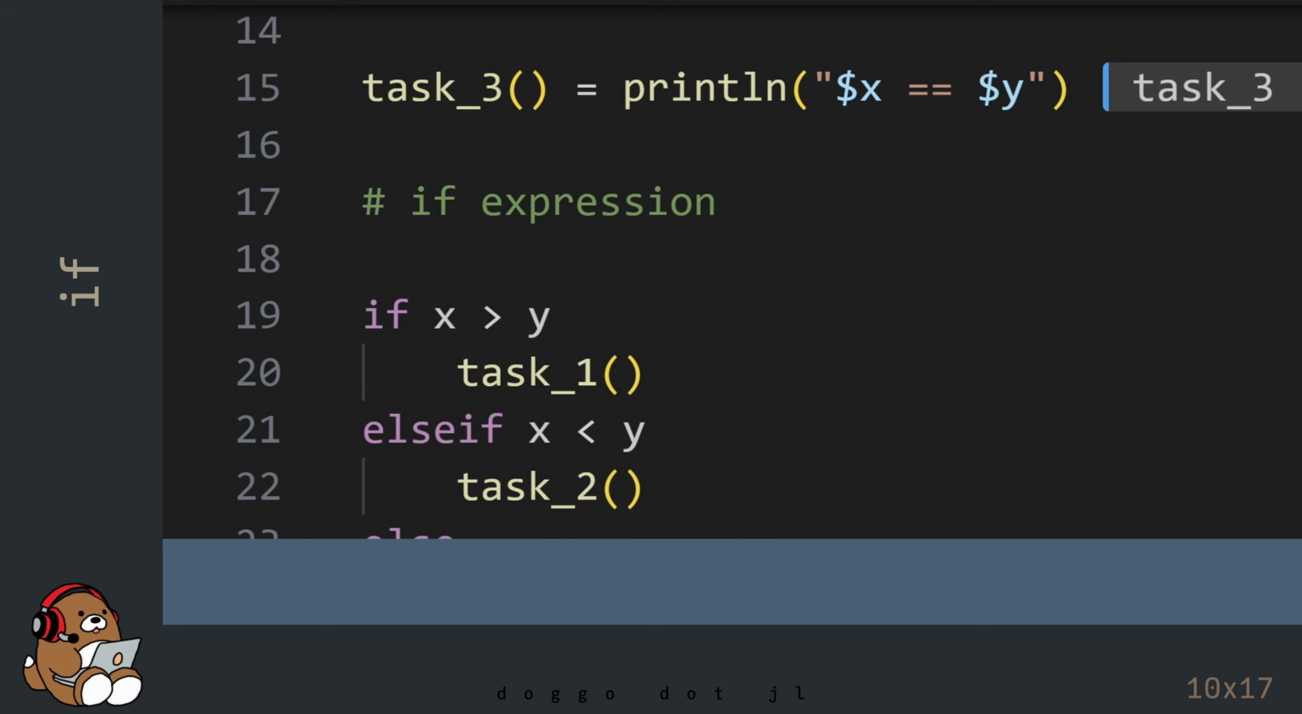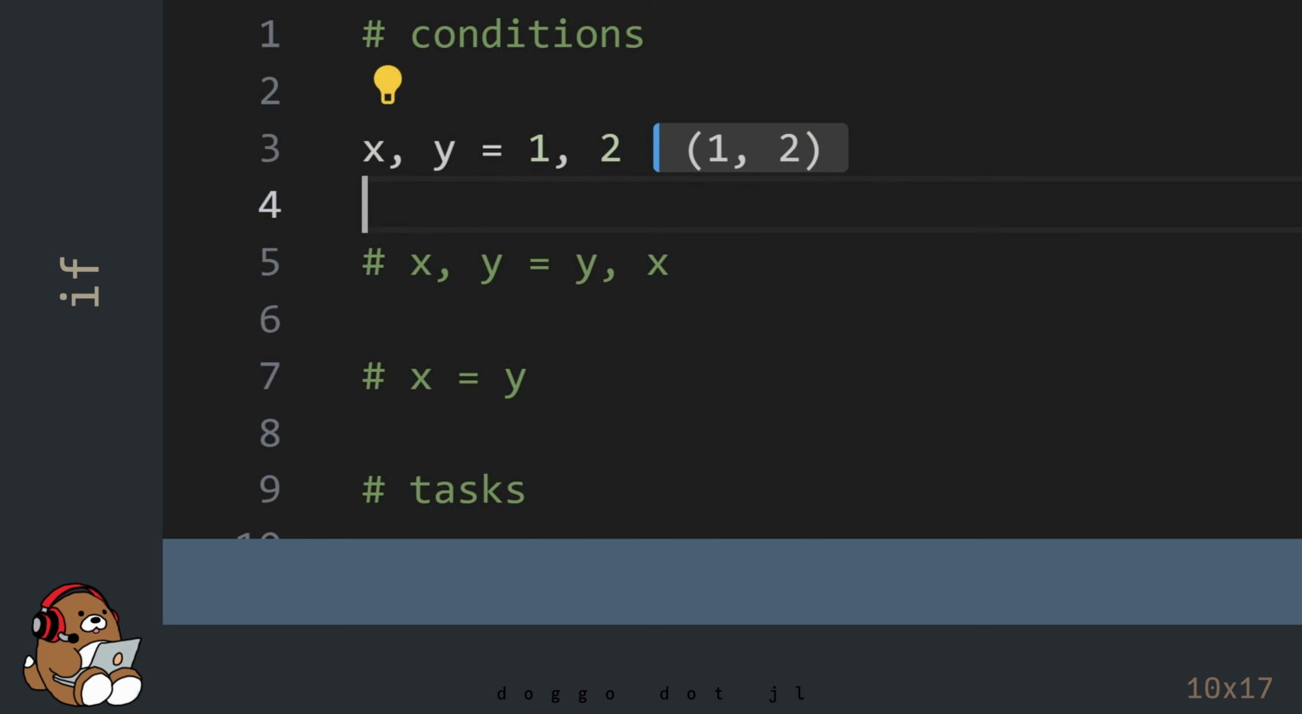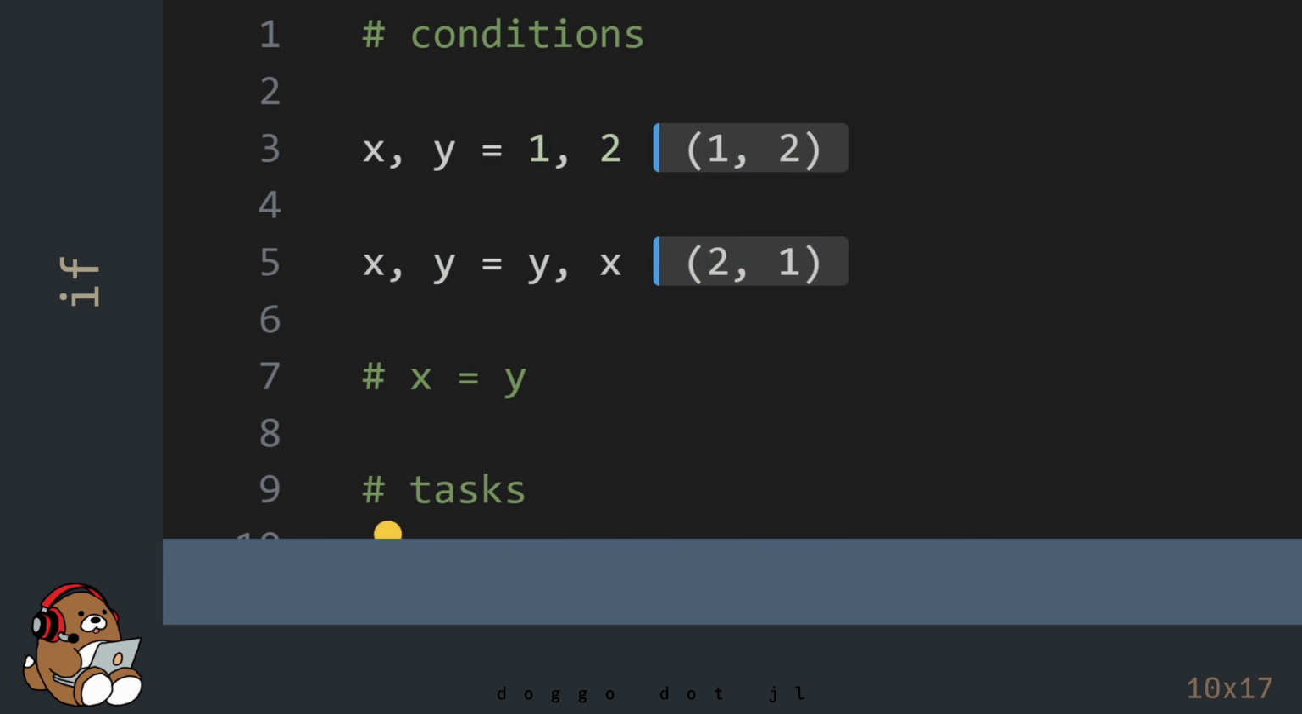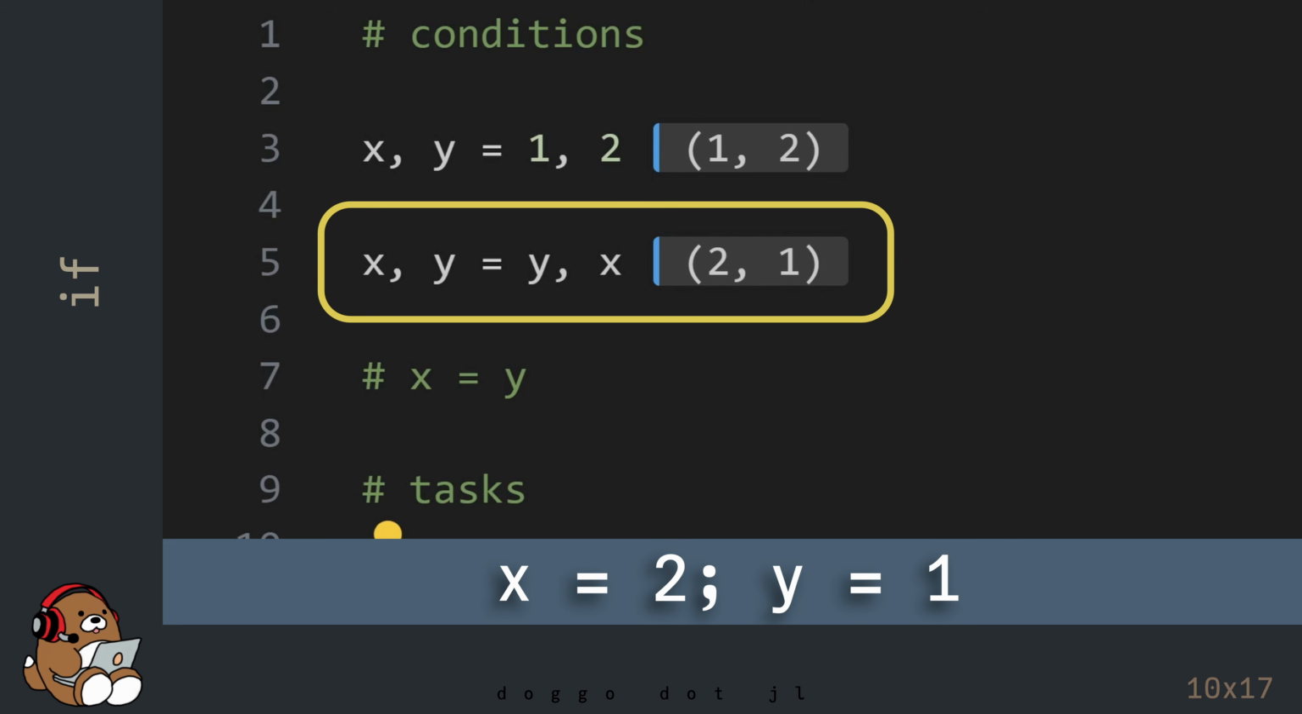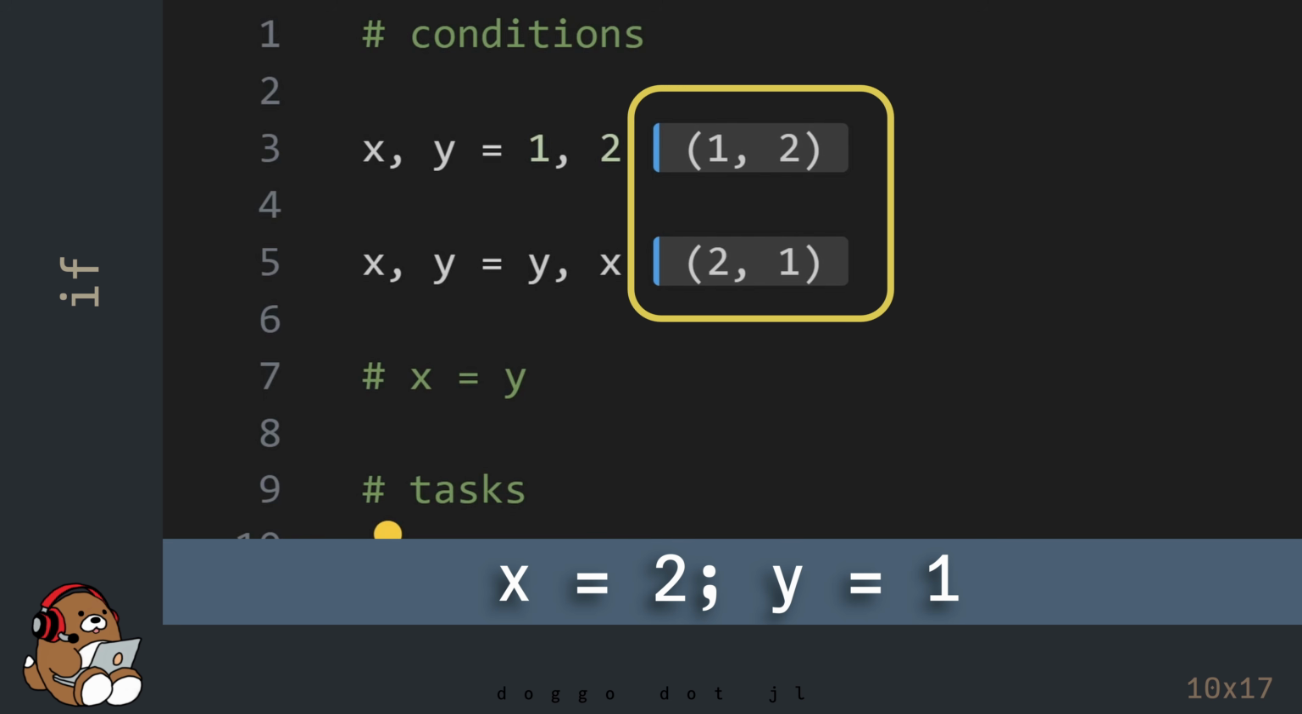Now let's go back up to the top of the code and swap the values between the variables x and y. The output 2, 1 means that the value contained in the variable named x has mutated from 1 to 2, and the value contained in the variable named y has mutated from 2 to 1. In other words, the values have been swapped.